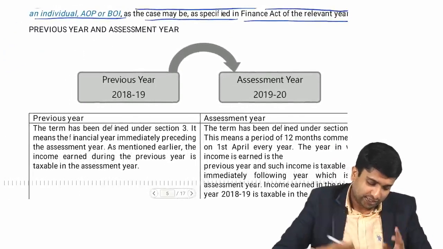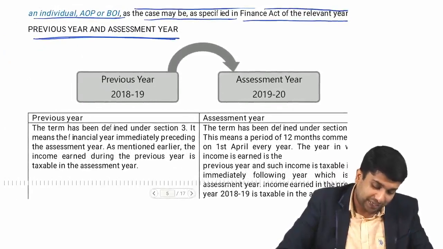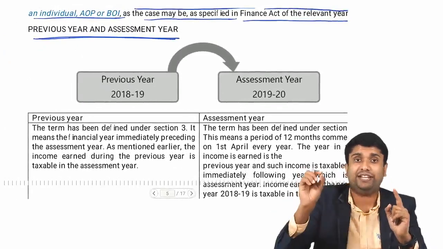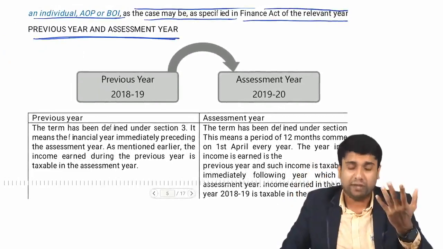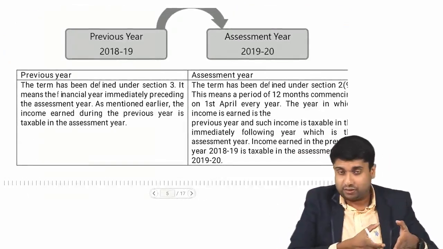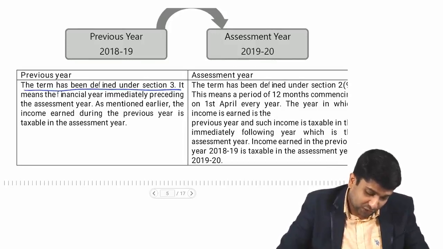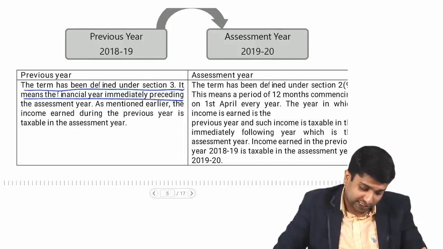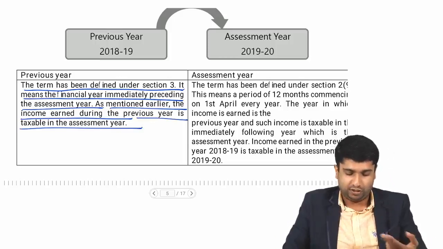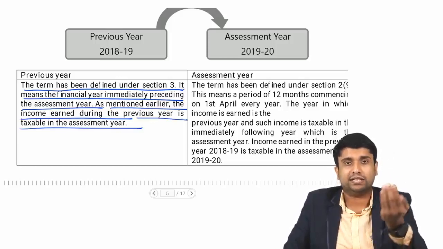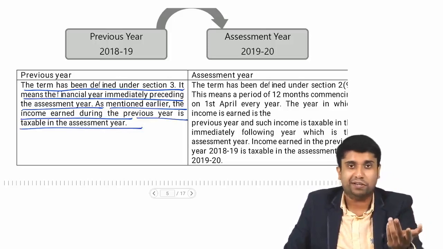Okay. So let's move on to the next definition, that is called the previous year and assessment year. Very, very important definition. What do you mean by previous year? Let's go through that written textbook definition. It says the term has been defined under section 3. It means the financial year immediately preceding the assessment year. As mentioned earlier, the income earned during the previous year is taxable in the assessment year. Now it says the year preceding the assessment year is said to be the previous year.